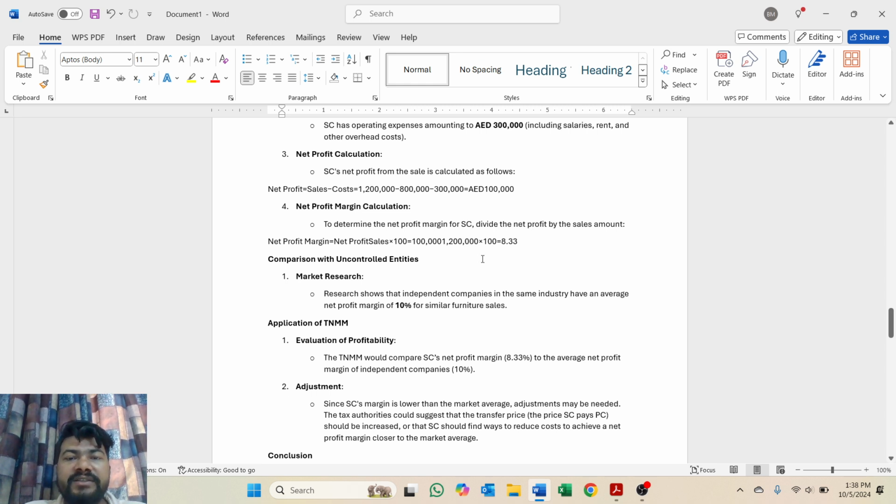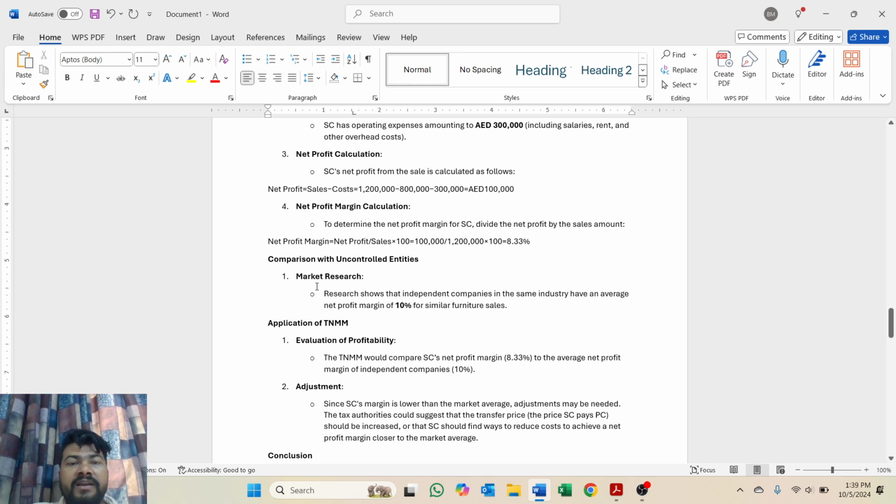Here the calculation is wrong. You can see by net profit margin. Total net profit 100,000 divided by total sales, that is total profit divided by total sales into 100%. So 100,000 dirham divided by 1,200,000 into 100% is equal to 8.33 percent.